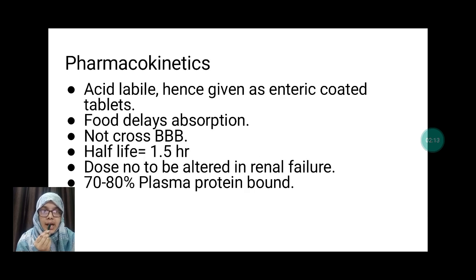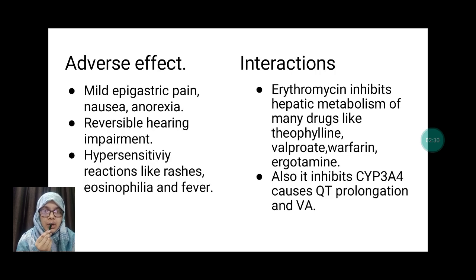Then its pharmacokinetics. It is acid labile, hence given as enteric coated tablets. Food delays its absorption. It does not cross the blood-brain barrier. Its half-life is 1.5 hours. Dose is not to be altered in renal failure. It is 70 to 80% plasma protein bound.